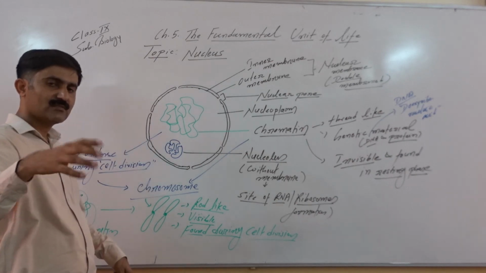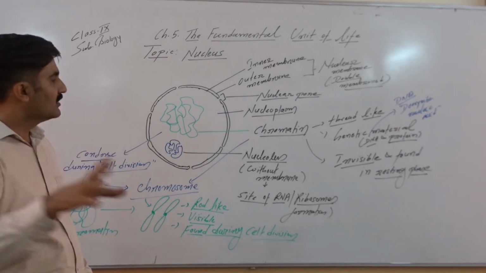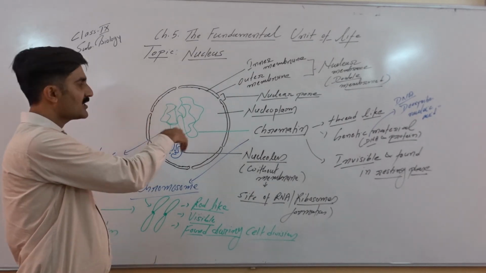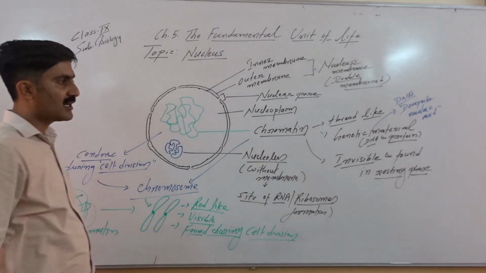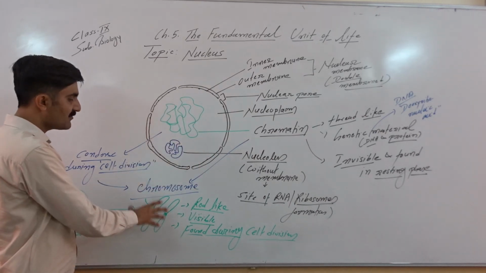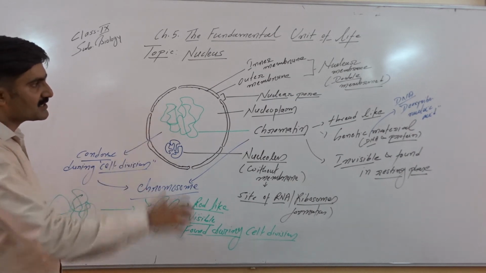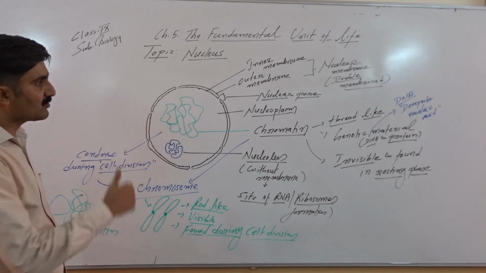Generally, when we observe a cell that is not undergoing division, the nuclear genetic material is not visible, and that is the chromatin, generally invisible and found in the resting phase. The chromosome is generally visible and found in the cell during cell division. So these differences we can list out between chromatin and chromosome.